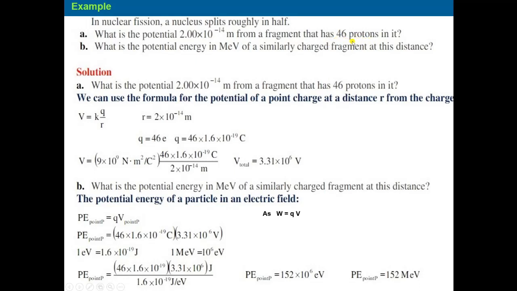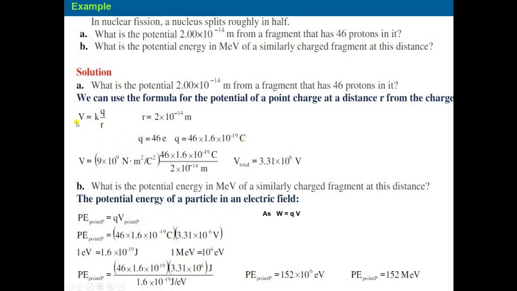The charge on a single proton is 1.6 × 10^-19 coulomb, positive, and the number is 46. So the total charge is 46e, equal to 46 multiplied by 1.6 × 10^-19 coulomb.